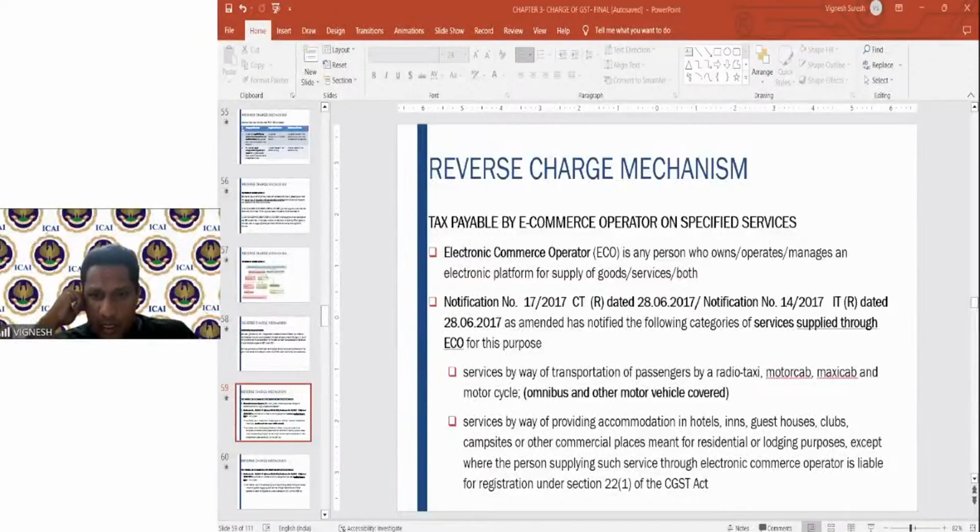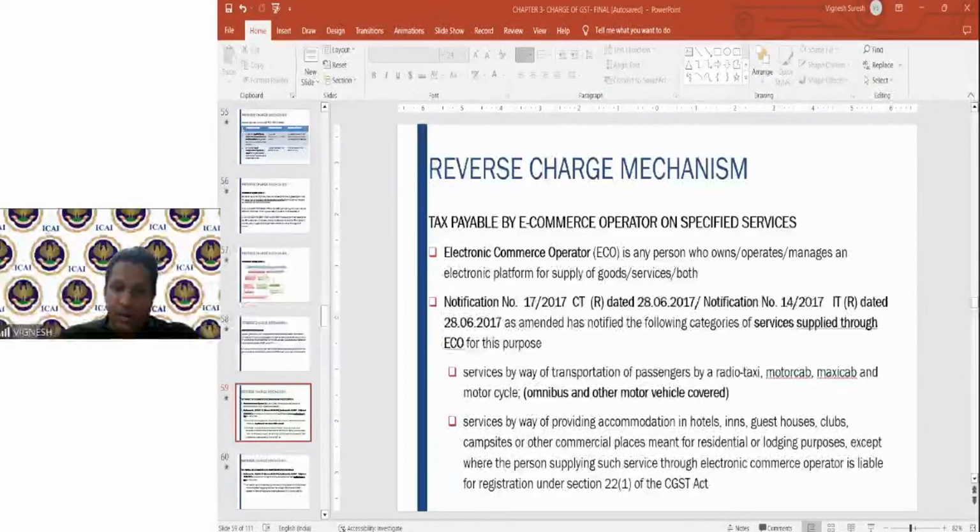Security services provided to residential building registered under CGST Act attract RCM. See, whether he provides security services for a residential building or for a commercial building, you should not take into consideration. But for a residential building, you have to check whether that person is registered under GST. If the residential building is not registered, need not go for the GST here. So the registered person concept here is important.